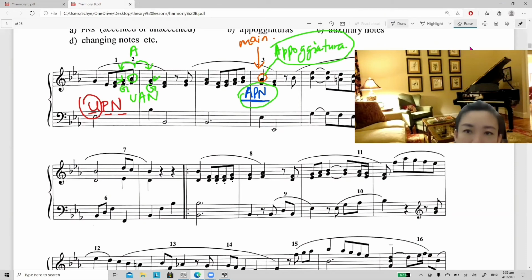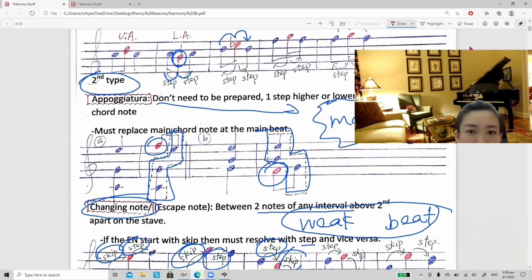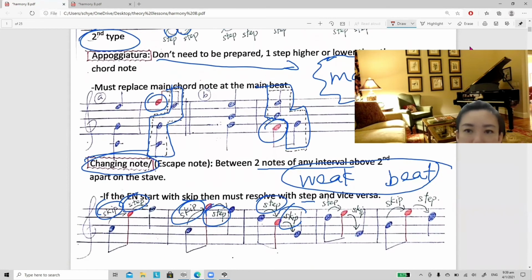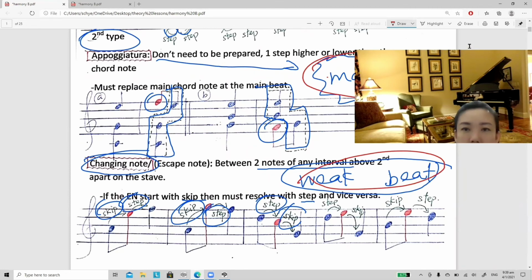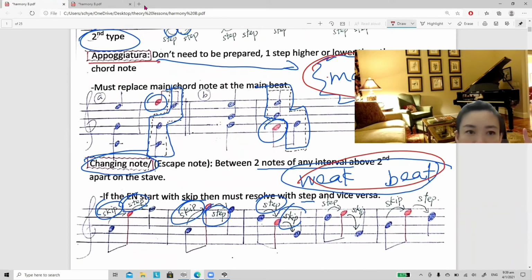For the second type of melodic decoration, if you remember what I shared with you just now, one is at the main beat, which is the Appoggiatura. The other one is at a weak beat. So this note that you see here is at a main beat. So let's assume this to be Appoggiatura first, because Appoggiatura is at a main beat.